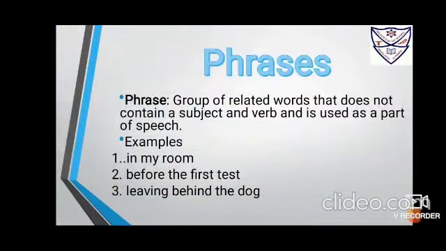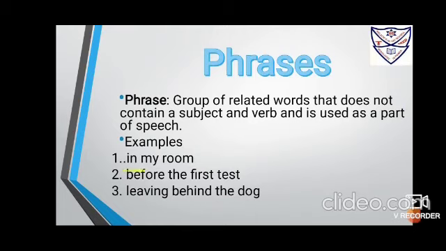Now, when you were small, that time you were taught the difference between a sentence and a phrase. A sentence is a group of words that makes a complete sense, and a phrase is a group of words that makes sense but not a complete sense. That is called a phrase. If it is not making complete sense, the phrase does not contain a verb, especially a finite verb. A phrase can contain a non-finite verb, but a phrase will never contain a finite verb. So there will be no subject and no verb in a phrase.